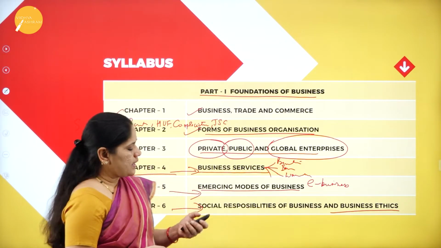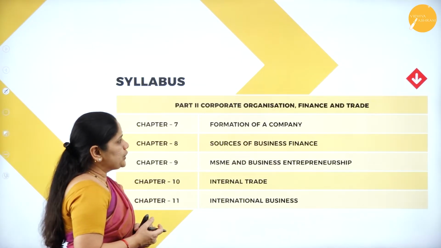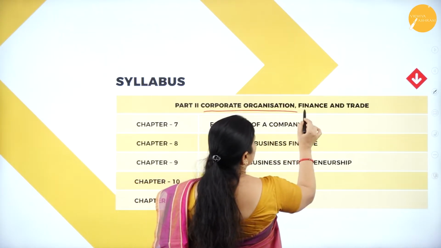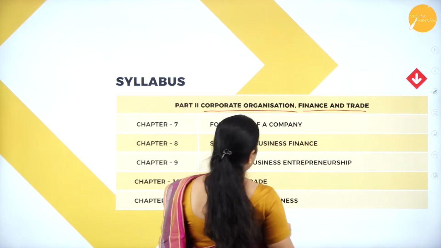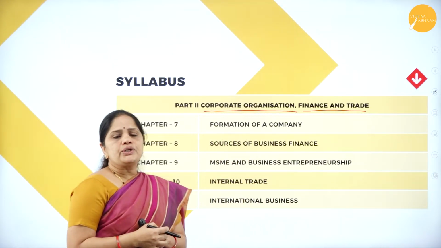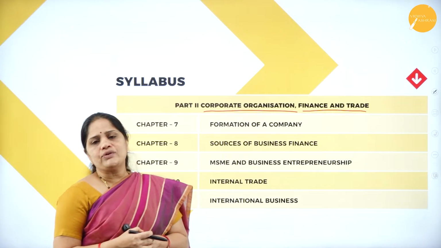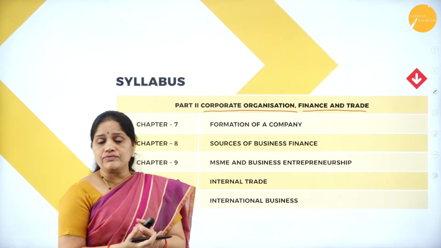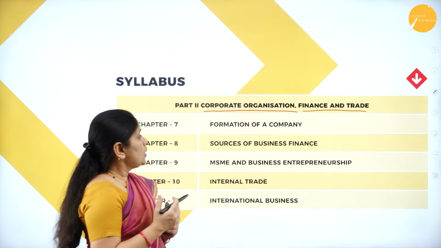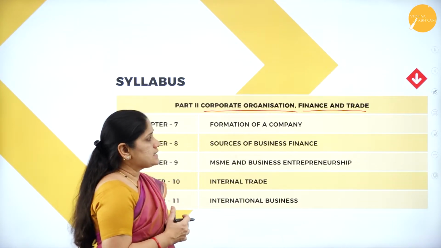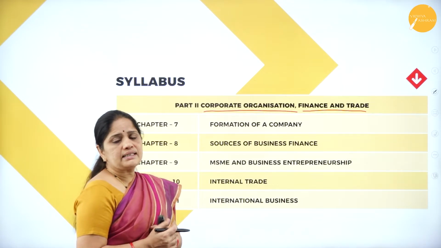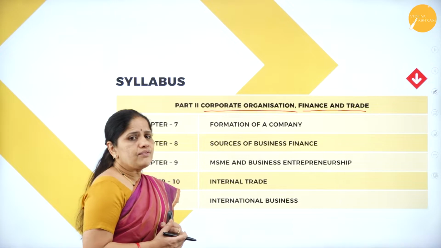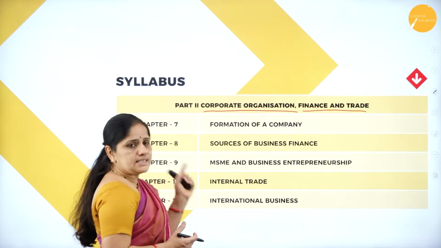All these things you will be learning in these 6 chapters, that is in part 1, the foundations of business. Now, coming to part 2. In this part 2, we will be discussing corporate organization, finance and trade. It is solely devoted to the corporate sector, that is the joint stock kind of organization. What do we mean by corporate organization, where does it get its finance, and how are the products traded? This forms part 2 of this syllabus.